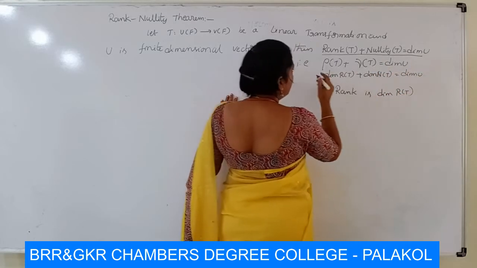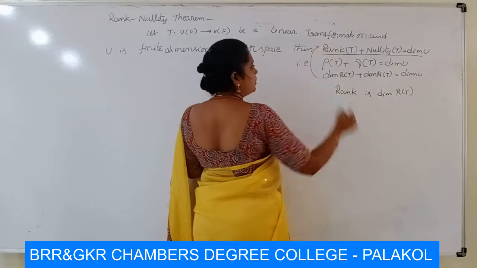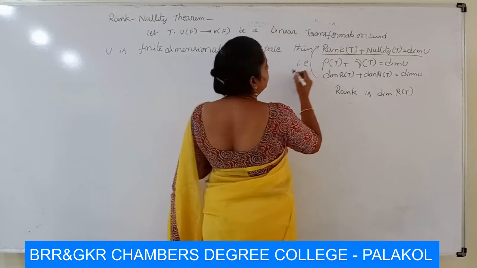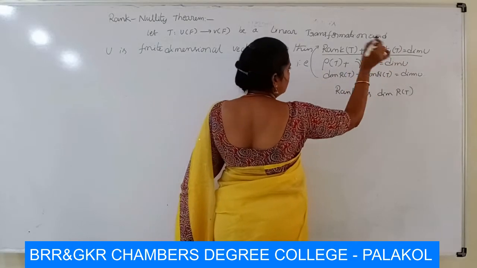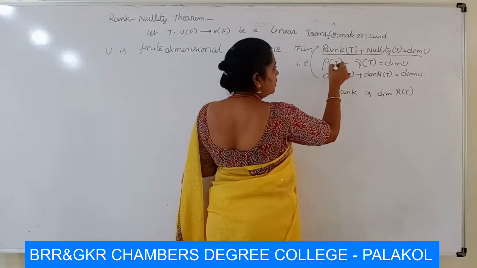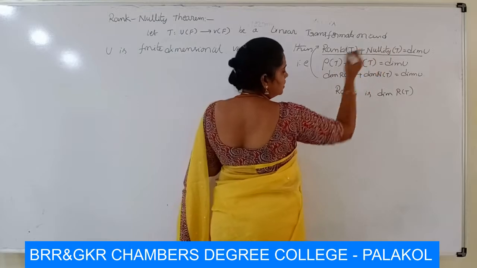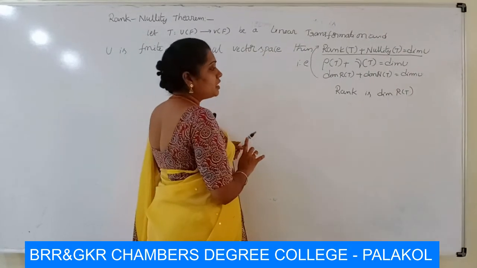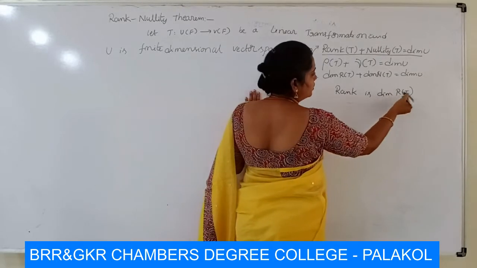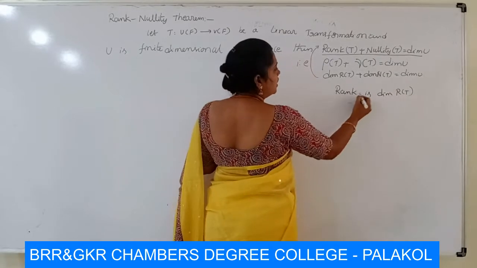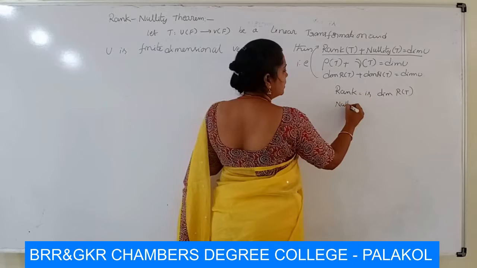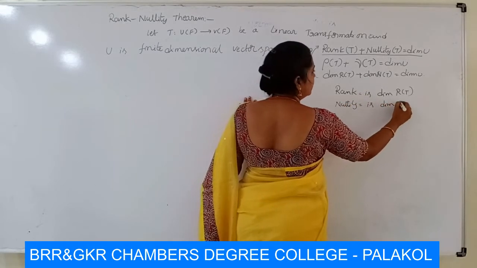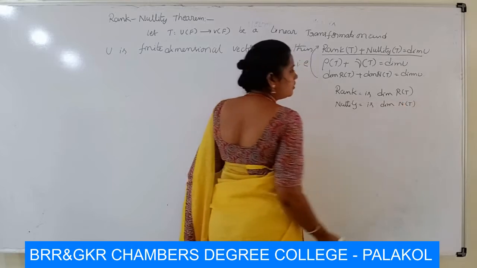Dear students, write here: dimension R of T plus dimension N of T is equal to dimension U, that is rho of T plus nu of T is equal to dimension U. Here rho of T means rank T, nu of T means nullity. So rank is the dimension of R of T and nullity is the dimension of N of T. What is dimension?